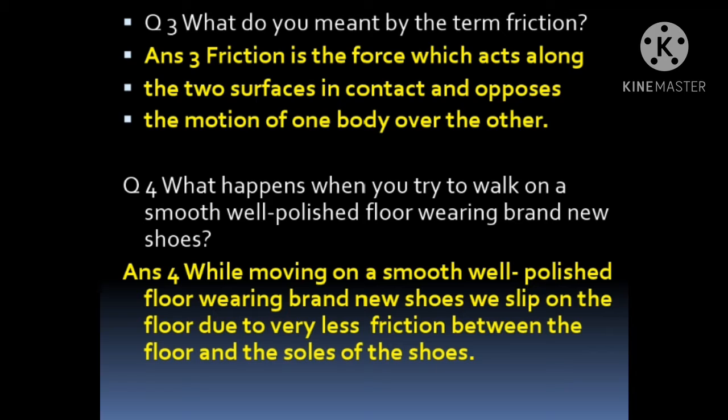Question number 3. What do you mean by the term friction? Means friction का meaning क्या है? Answer. Friction, this is the force. Friction is the force which acts along the two surfaces in contact and opposes the motion of one body over the other. Means friction, this is a type of force and this acts along the two surfaces which are in contact, and friction opposes the motion of one body over the other.